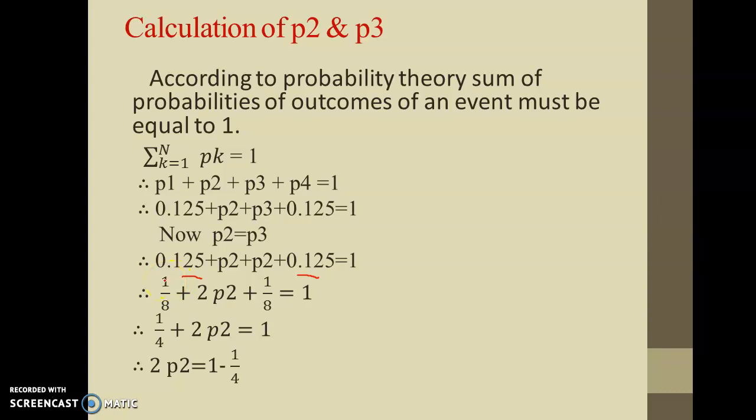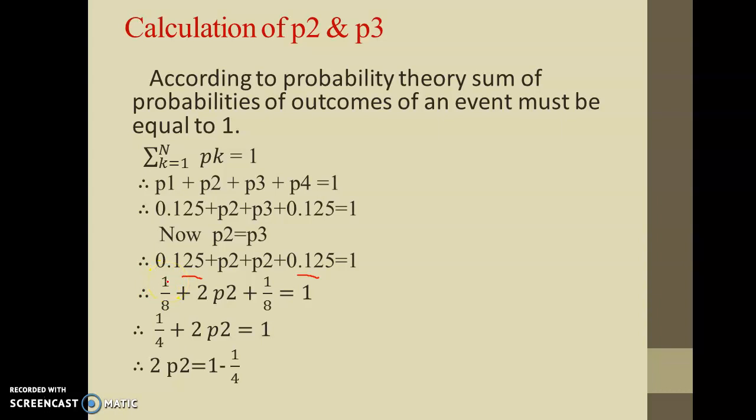One more benefit of writing this 0.125 as 1 by 8: we are going to calculate h of x, so if you can express the number as a power of 2, then it will be very simple to solve the entropy problem.